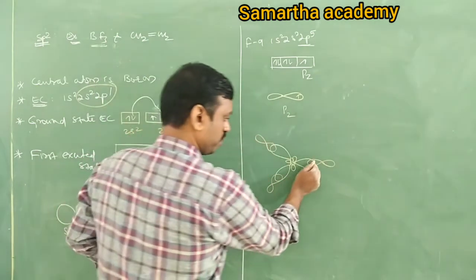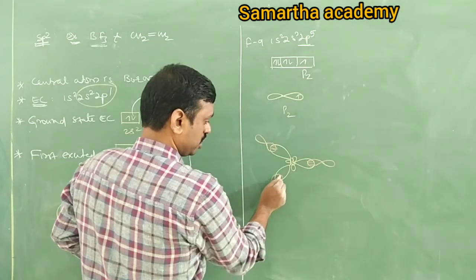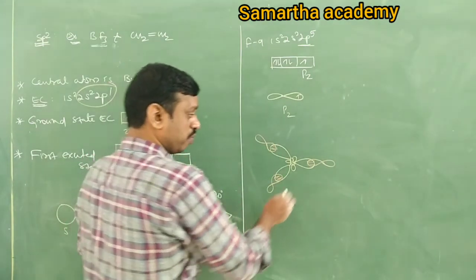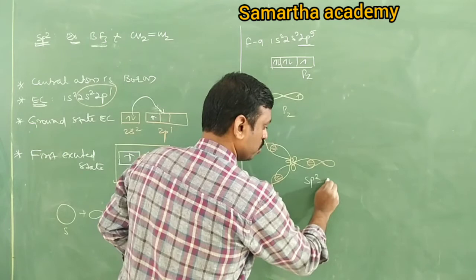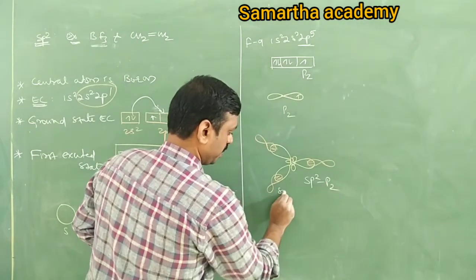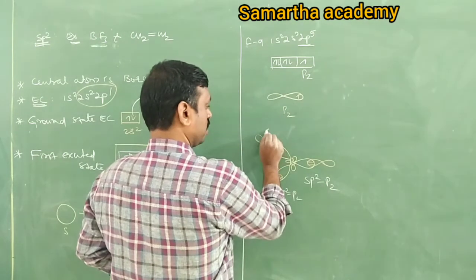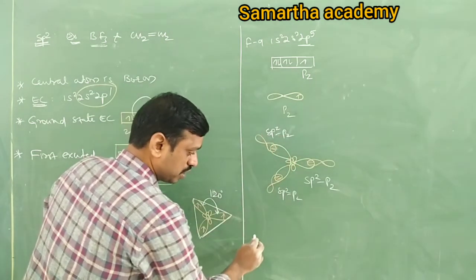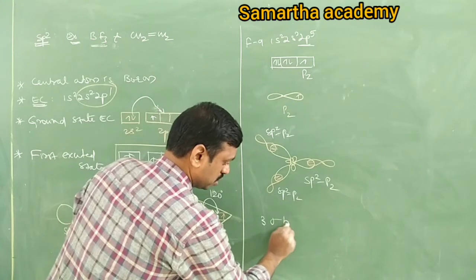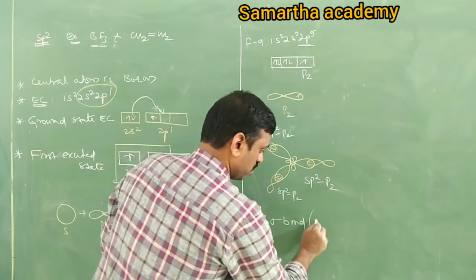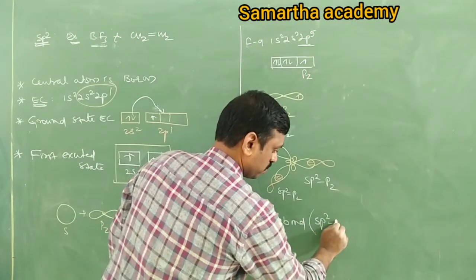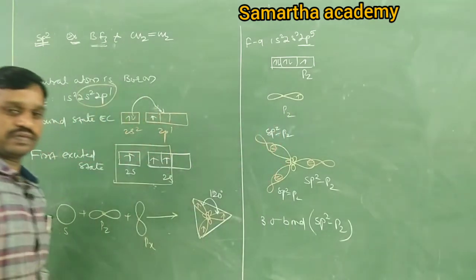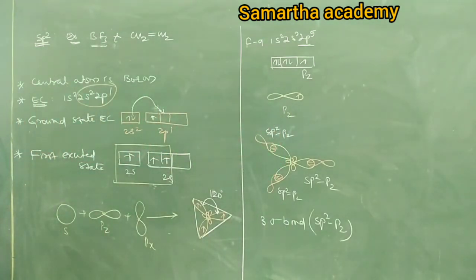So tell me, this overlapping is which type of overlapping? sp2 pz, sp2 pz, sp2 pz. So there are total how many sigma bonds? 3 sigma bonds. It is sp2 pz sigma bonds. Right?